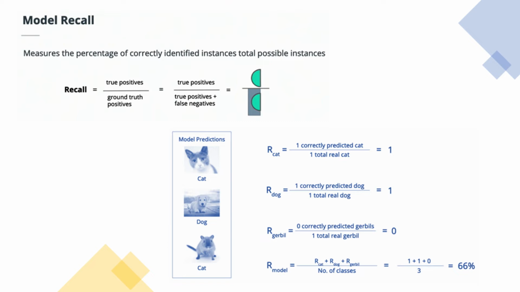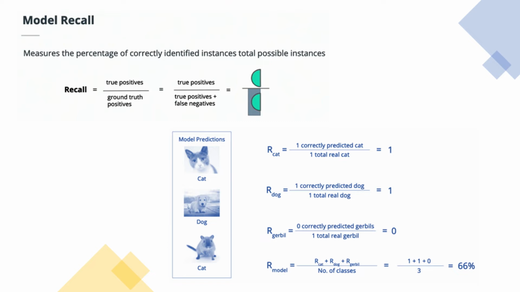So as you can see, both the precision and recall of the gerbil class are very poor, which indicates that we may need to improve the model for this class. Additionally, while the recall for the cat class is 1, we saw that it has a poor precision of 0.5, which means that the model may be biased towards the class, causing erroneous cat predictions.